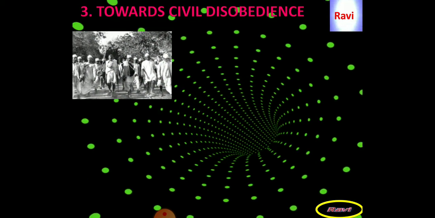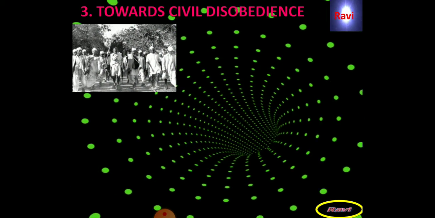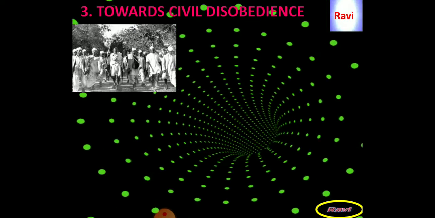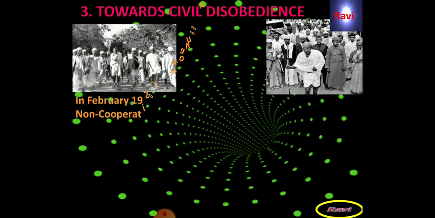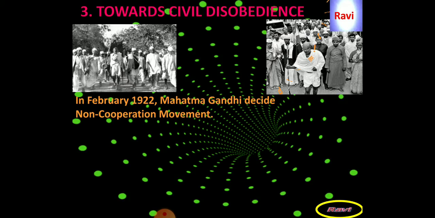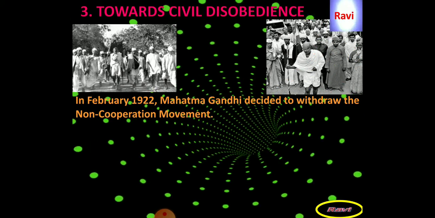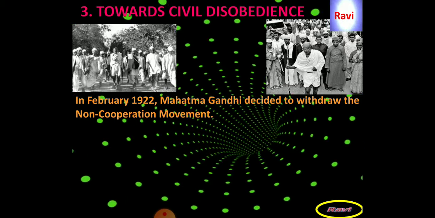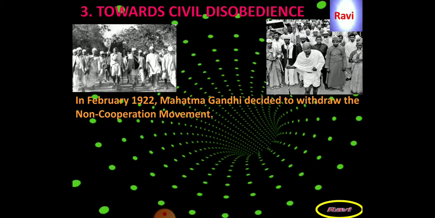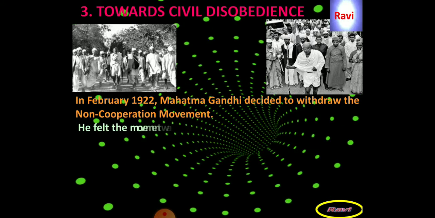Now let me explain the third topic from this chapter, that is about nationalism in India, towards civil disobedience. Civil disobedience is nothing but not obeying the rules and regulations which were made by the British East India Company. In February 1922, Mahatma Gandhi decided to withdraw the non-cooperation movement because of the Chauri Chaura incident.